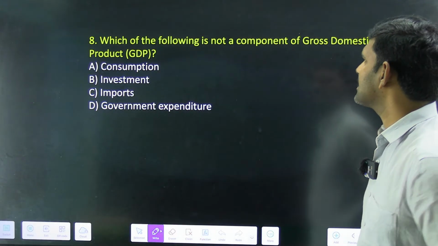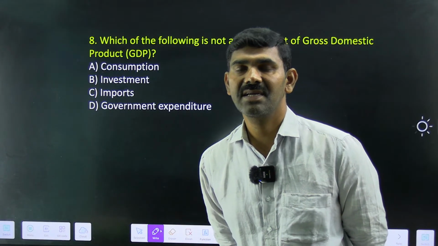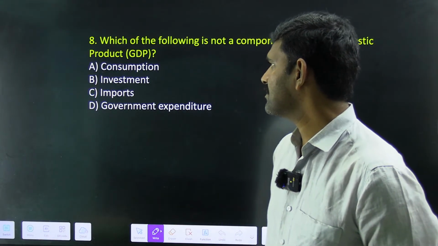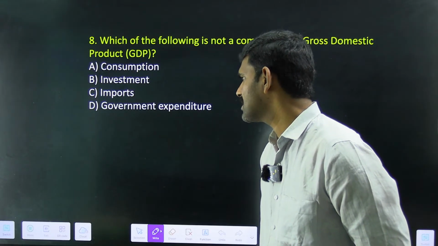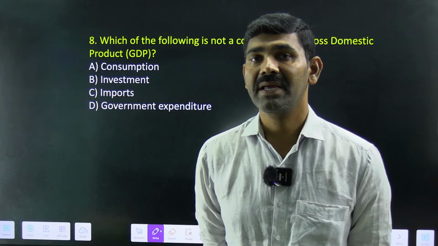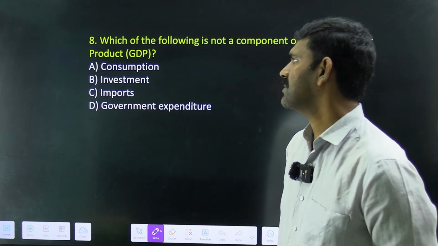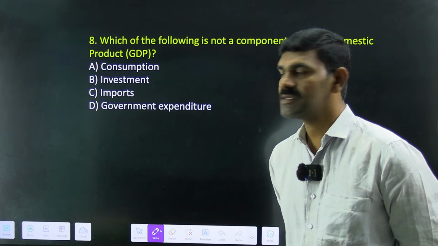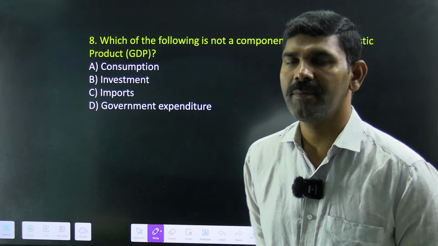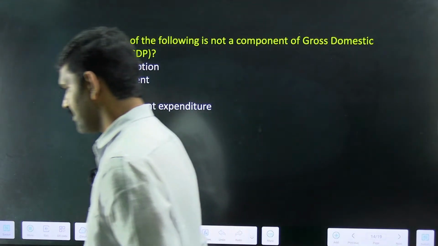Which of the following is not a component of GDP? Which is not considered in GDP? That's the question here. Consumption, investment, imports, government expenditure. What is the answer for this question? Very beautiful question. Quickly try to answer.